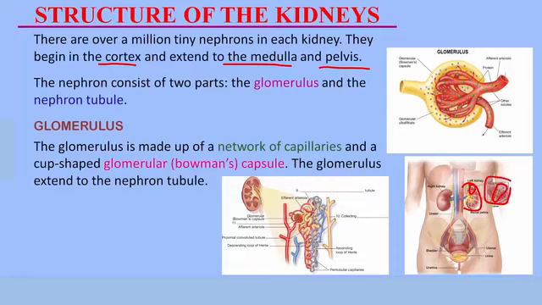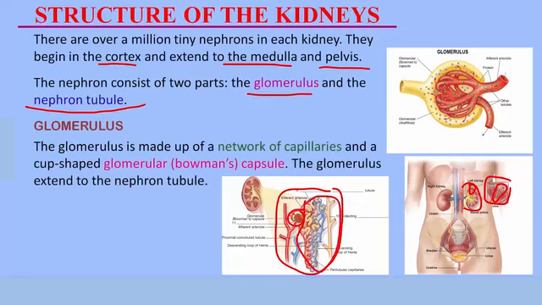The nephron consists of two main parts. It consists of the glomerulus and the nephron tubule. So this is what the nephron looks like. We say it has two parts: the glomerulus and the nephron tubule. The glomerulus, which is the first part of the nephron, is made up of a network of capillaries. So this portion, can you see this circular portion, is the glomerulus. It receives blood directly from a blood vessel. So it is made up of a network of capillaries.